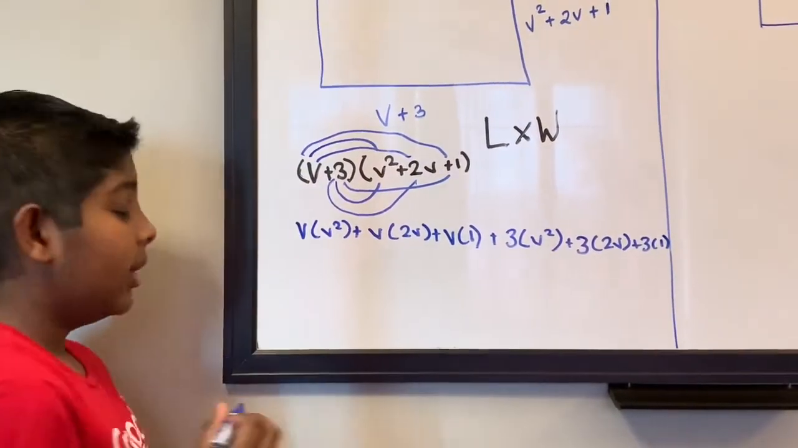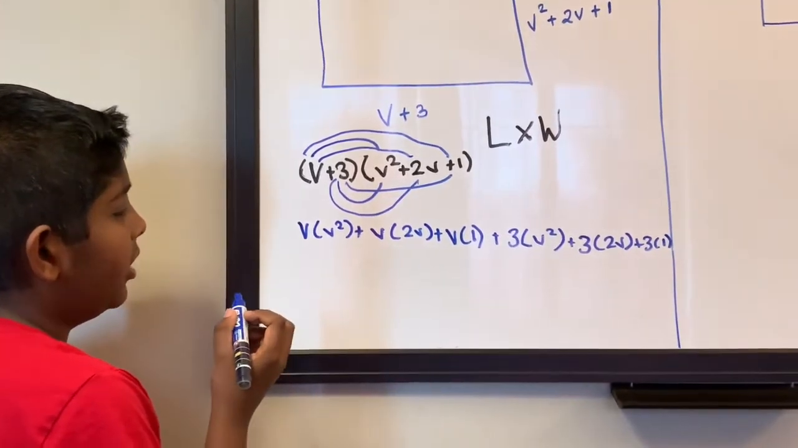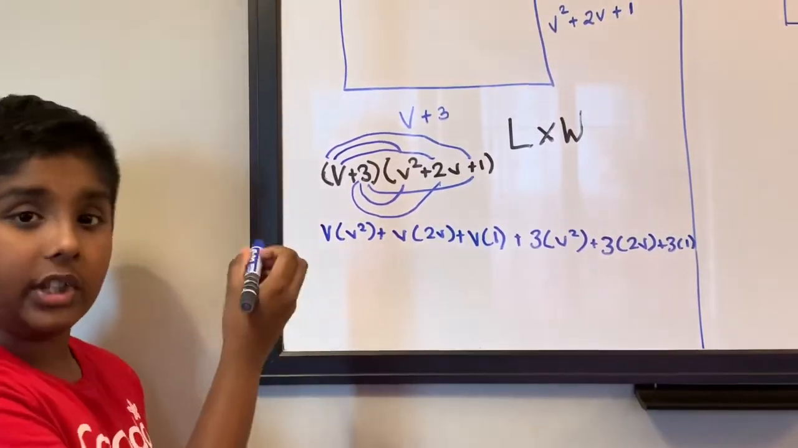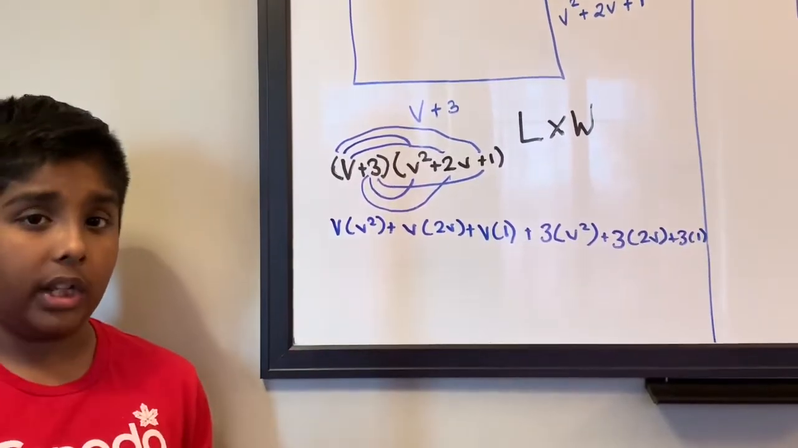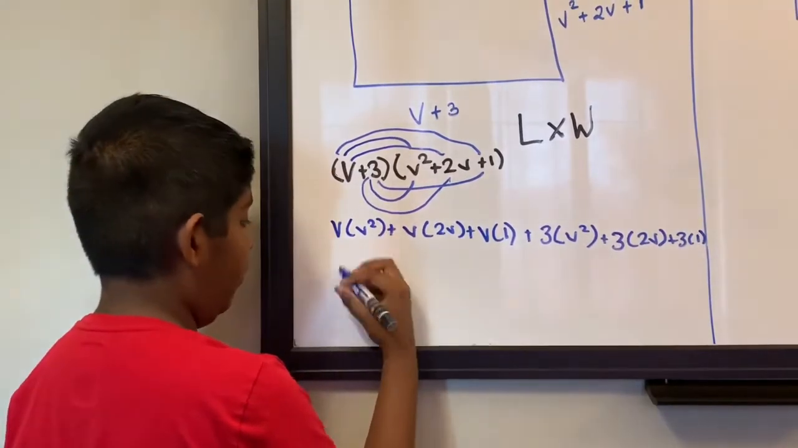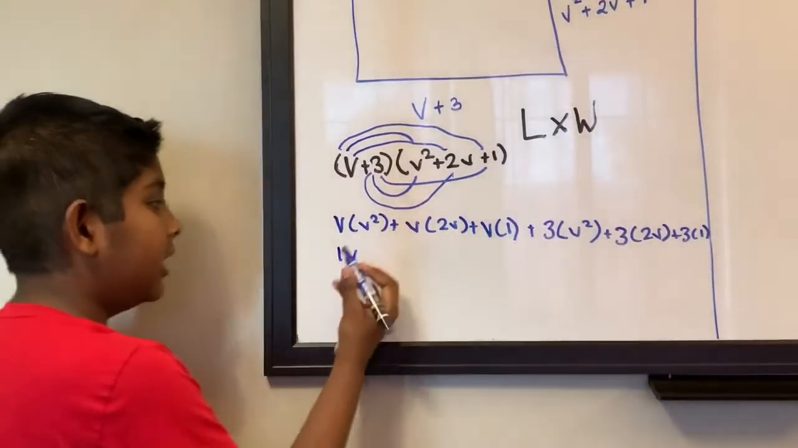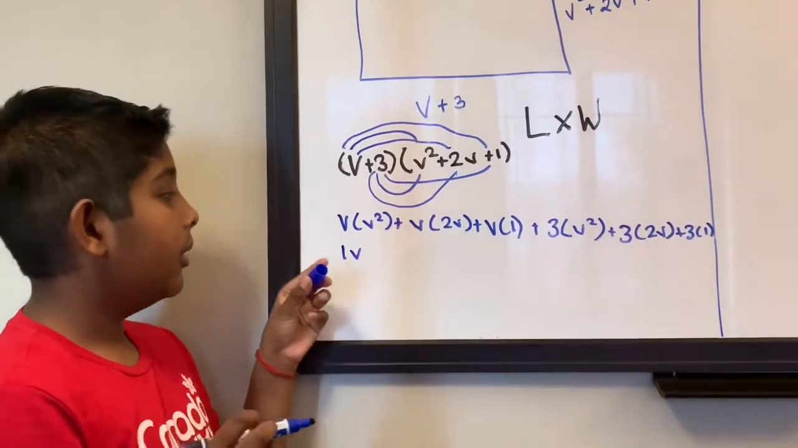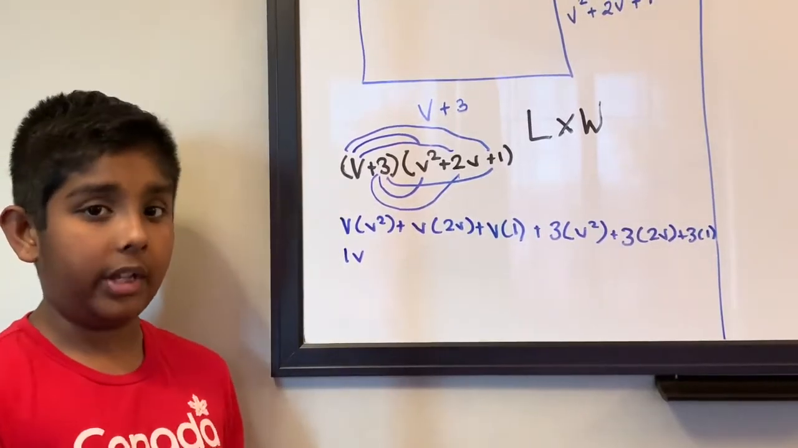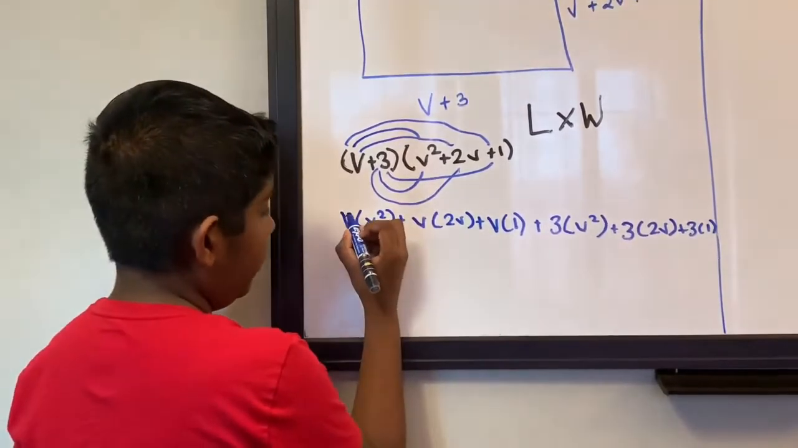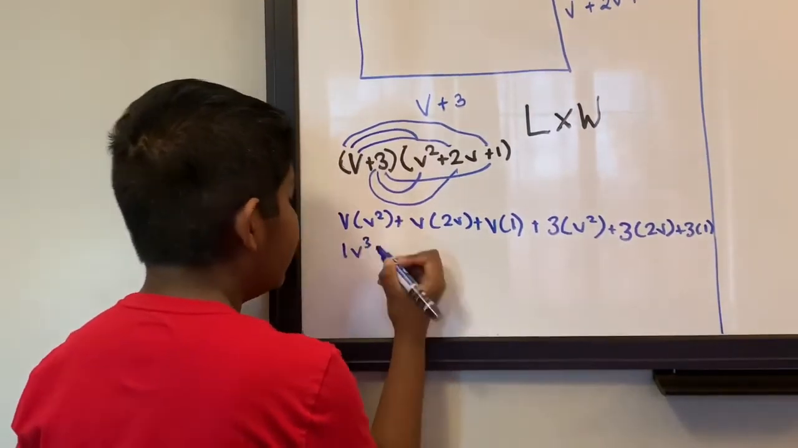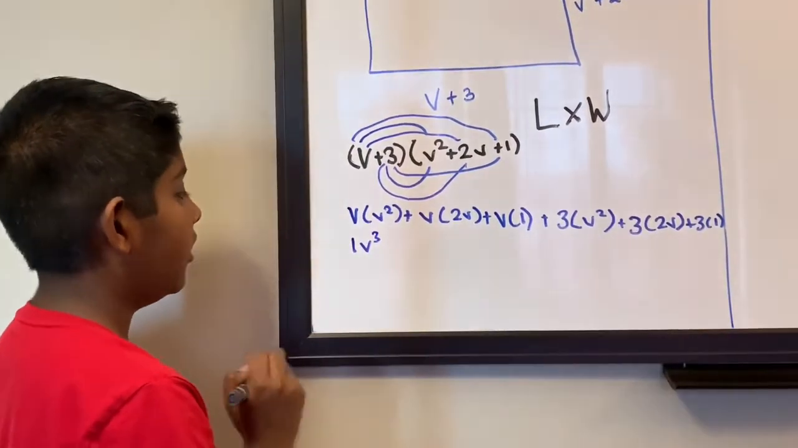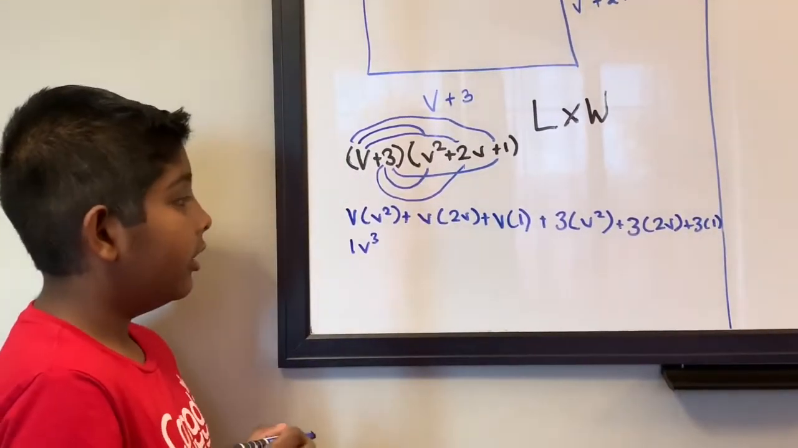Let's multiply. So v times v squared. So we have the same variable. So there's 1v times 1v squared. So 1 times 1 is 1. We can write v or 1v. And then we have v to the power 1 and v squared. We have to add the exponents because we're multiplying. So 1 plus 2 is 3. And we have the same variable, so we can write v. So 1v to the power 3. On to the next part.